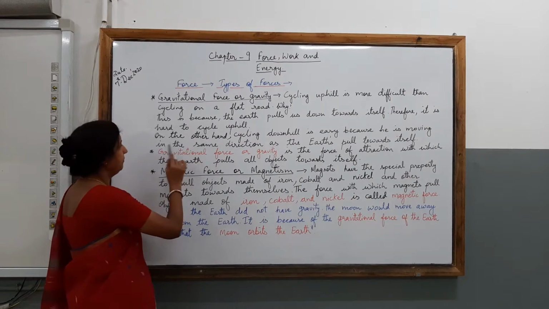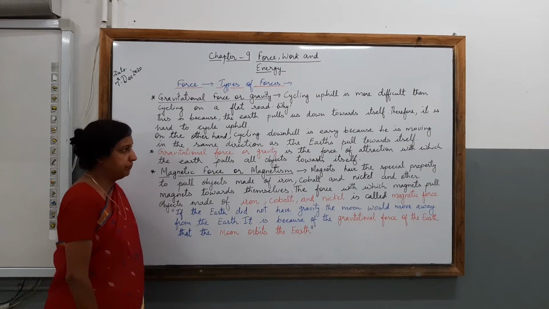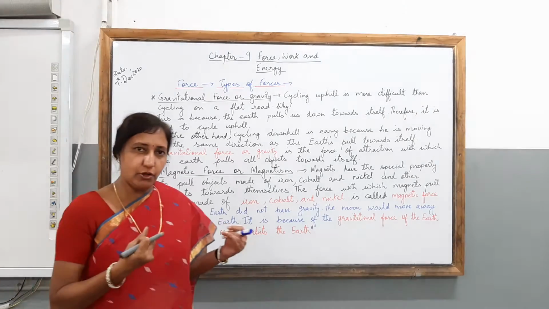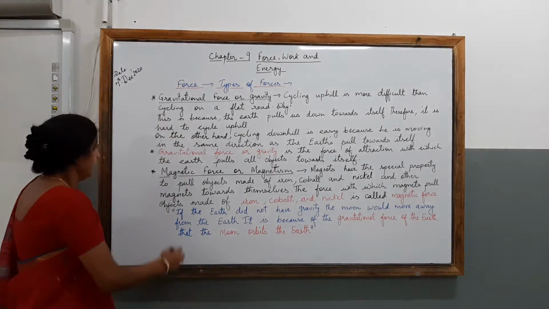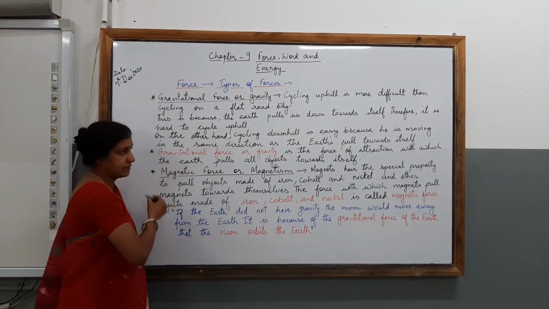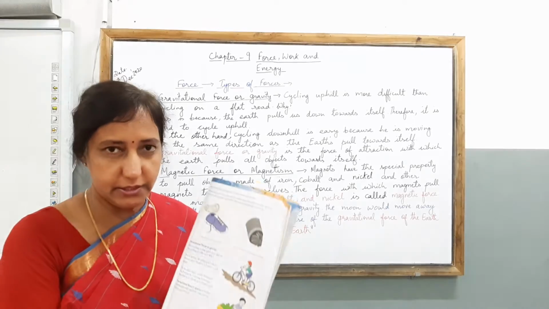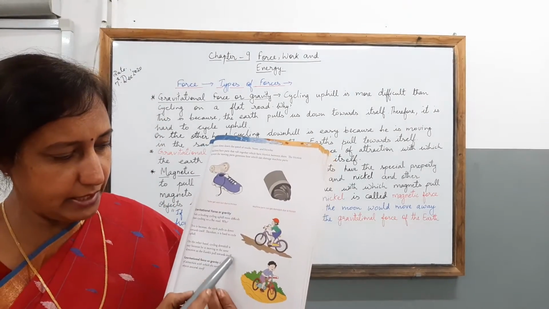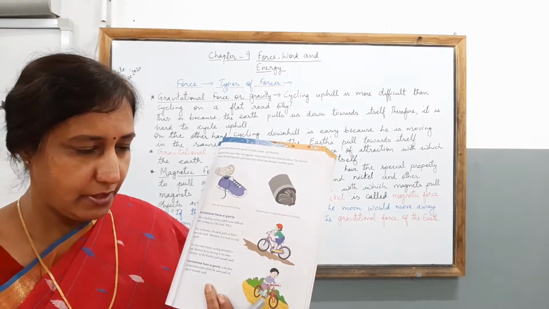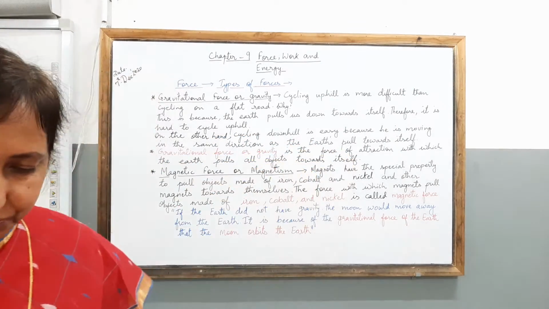It is easy for him because the earth is pulling the object towards itself. So you have understood with the example given in the textbook. The child is climbing up the hill and then coming down the hill. These are the two different things they have shown you.